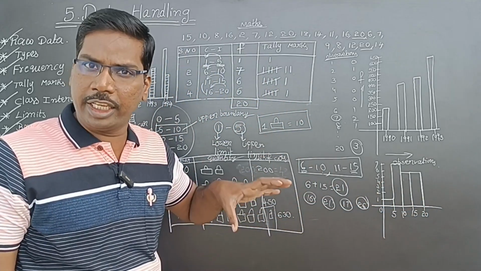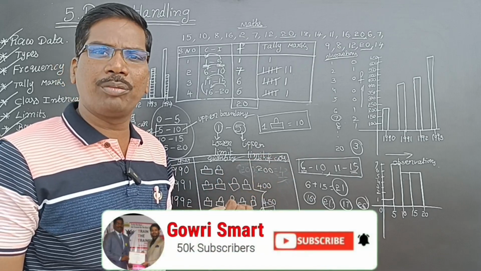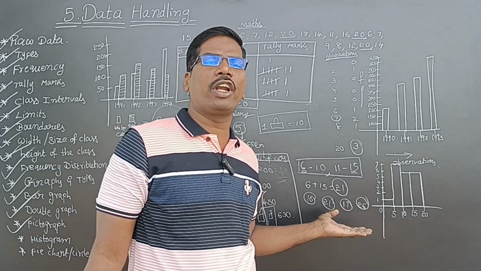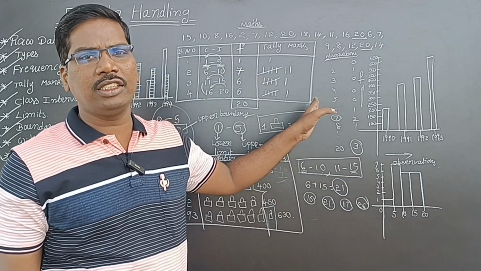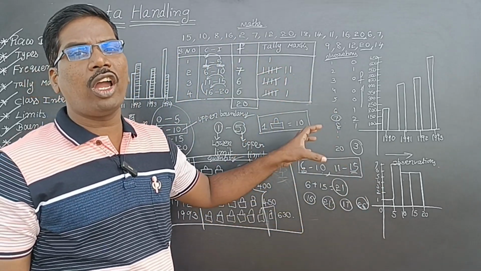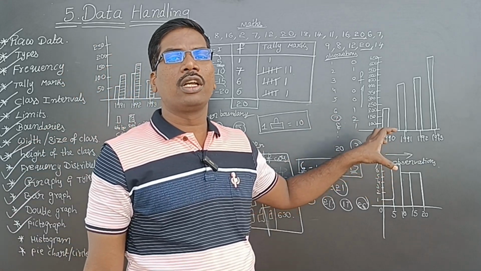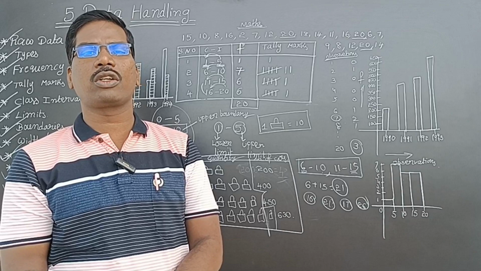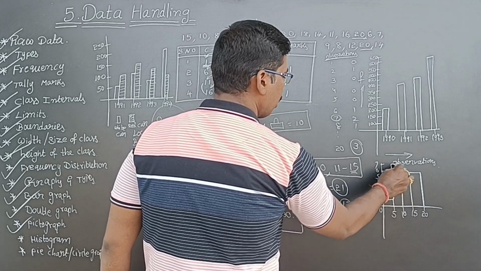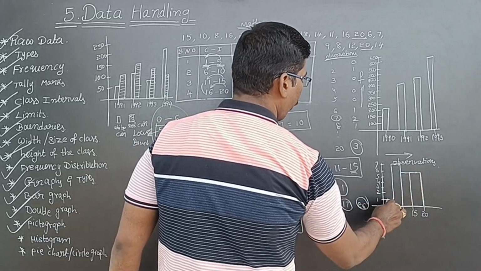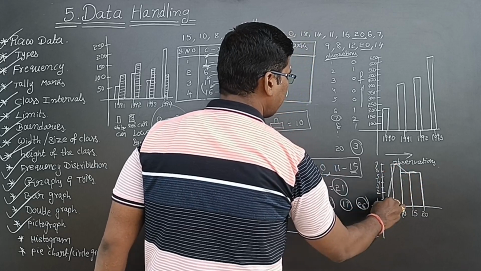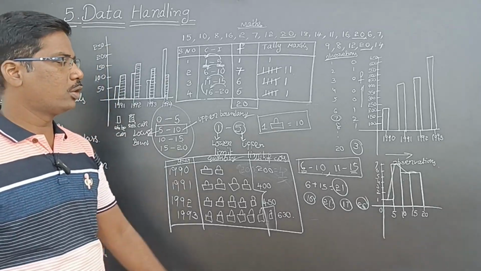The widths of the rectangles are the same, and there is no gap. If you take the class intervals on the horizontal axis and frequency on the vertical axis, and draw rectangles, then that is called a histogram. In the histogram, if you mark the midpoints and draw a smooth curve, that is called a frequency curve. So this is called a histogram.